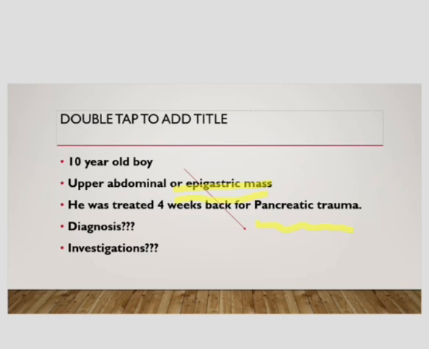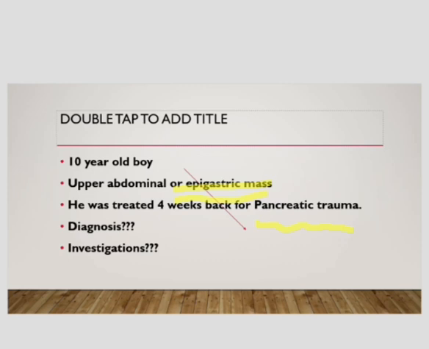The patient has undergone a pancreatic trauma, either blunt, penetrating or iatrogenic, and after that trauma he developed an abdominal or epigastric swelling. The trauma can be after the Whipple operation, or after ERCP; it can be blunt or acute.